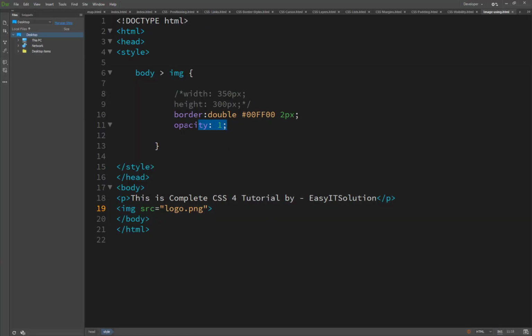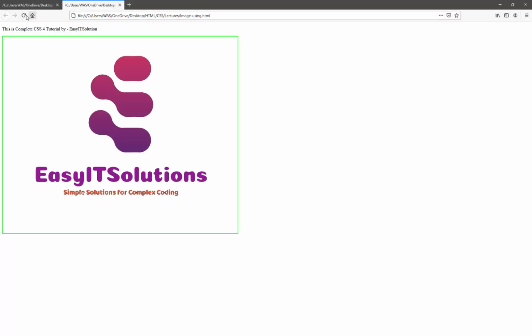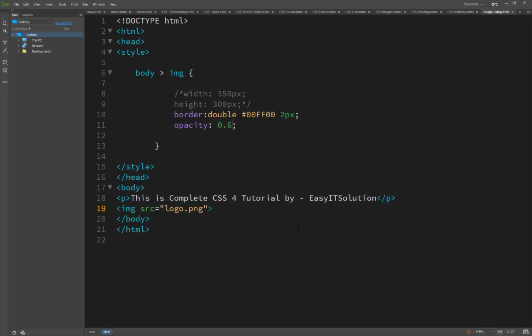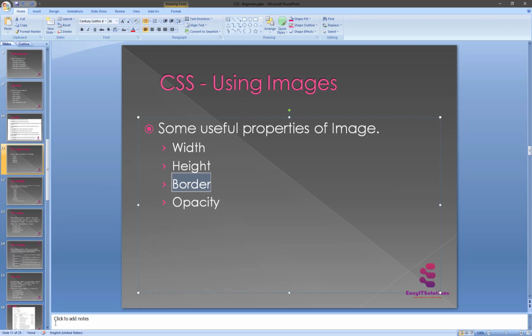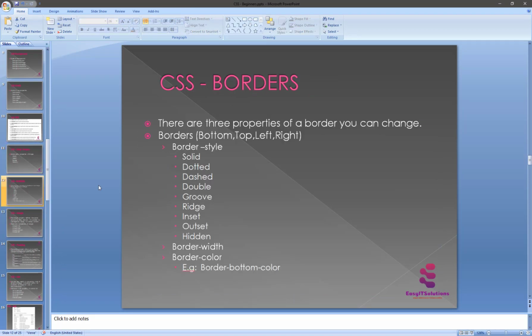So 1 is not necessary to use, it's the default value. So we must be using 0.6, like this is 60% opacity. So this controls the opacity of your image. So here we are just complete, and now we are going to move on to borders.